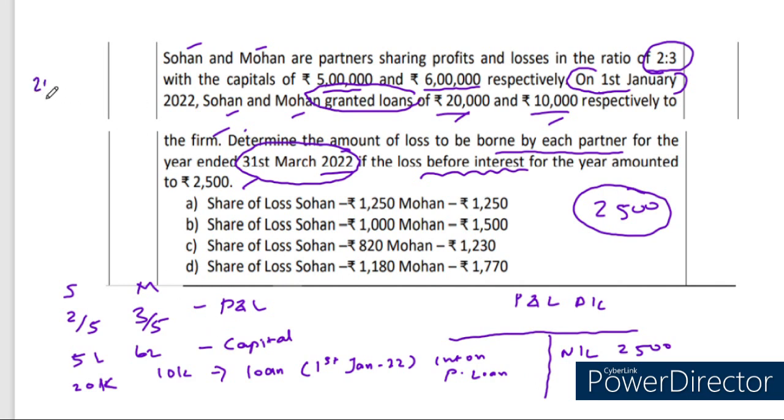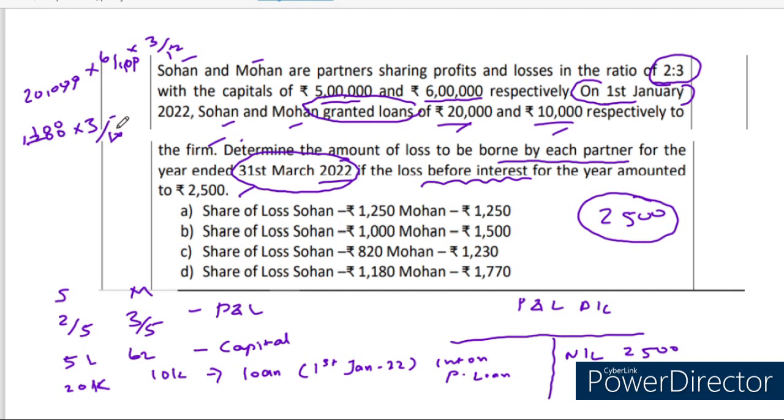First, 20,000 has been given by Sohan, at 6 by 100, into how many months? From 1st January to 31st March, nearly 3 months. So 3 by 12. Now strike out the zeros: 6 into 2 are 12, and 100 into 3 is equal to 300 rupees. So 300 rupees should be given to partner Sohan as interest on loan.